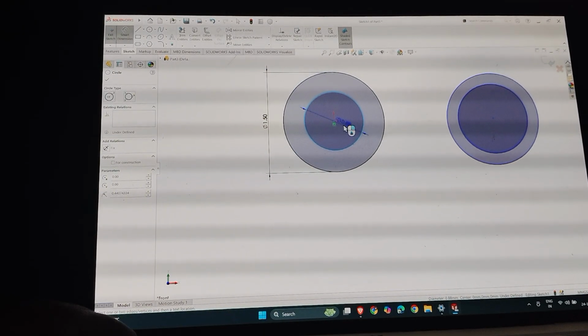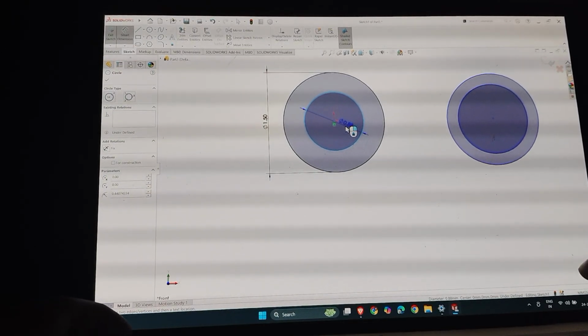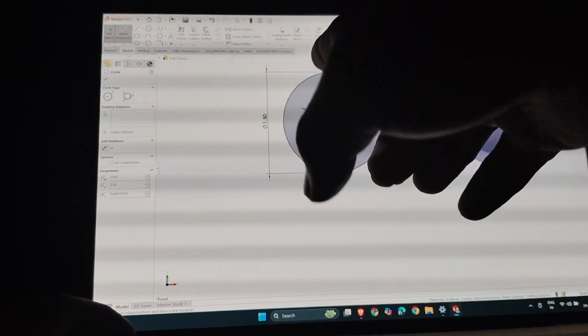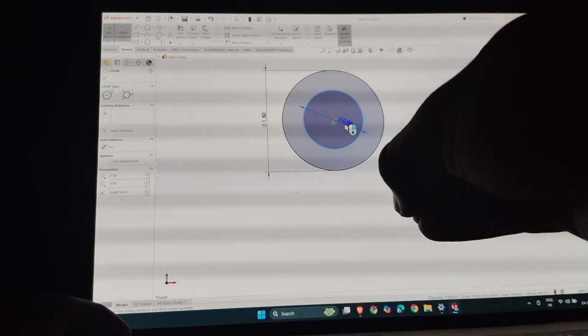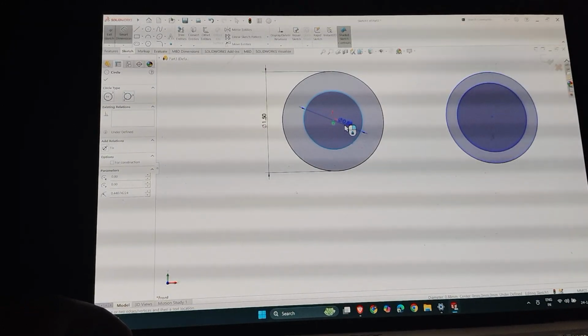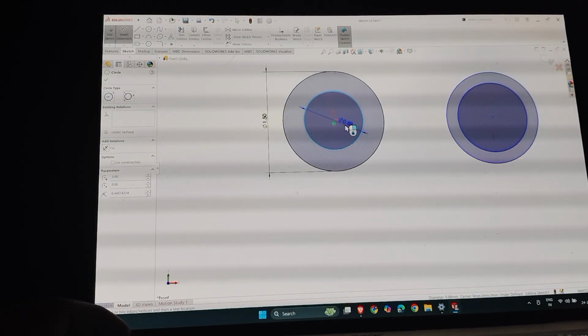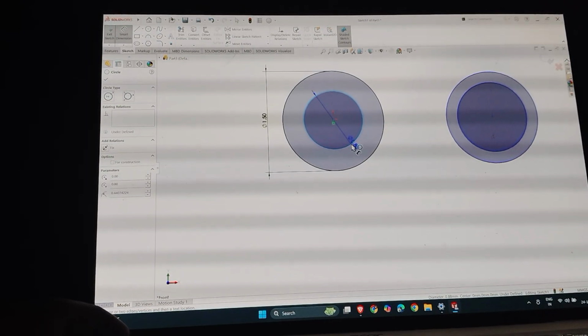I did one mistake. Actually, I have to change. I forgot to change this measurement. Now the measurement is in MMGS, but I made all the designs in IPS. So I have to select the measurement system in IPS for this also. So let me select it.